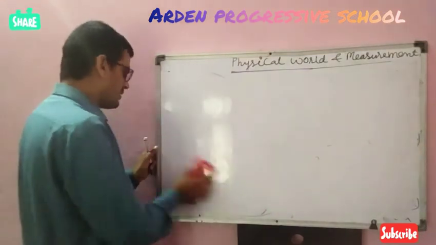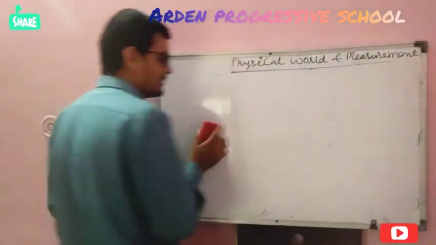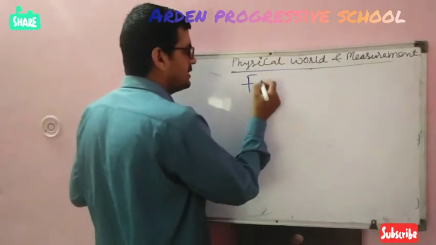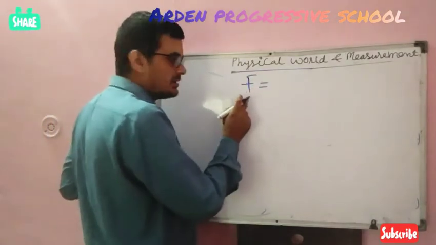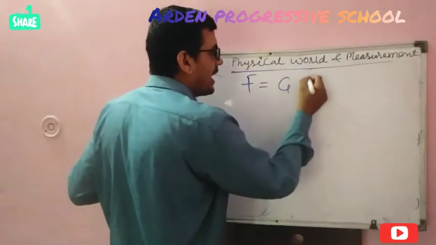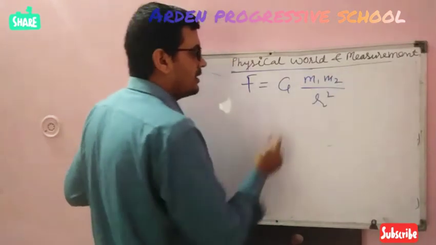Students, you have studied in class 9th Newton's law of gravitation. I think you all know what gravitational force is. What is Newton's law of gravitation? F equals G m1 m2 over r square. What is G?